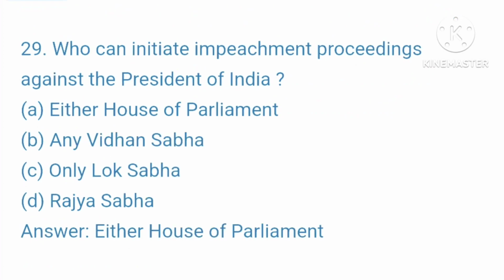Question 29. Who can initiate impeachment proceedings against the President of India? Your options are A. The House of Parliament, B. Any Vidhan Sabha, C. Only Lok Sabha, D. Rajya Sabha. Your right answer is A, the House of Parliament.